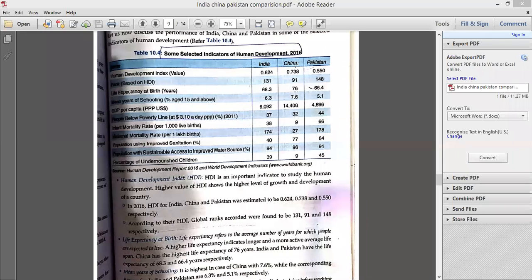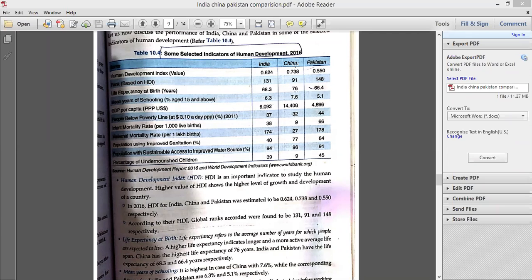Let's study about HDI rank. What is HDI ranking? HDI ranking means on the basis of some indicators which are covered under human development, which show the human development of a country, which show the standard of living of a country.